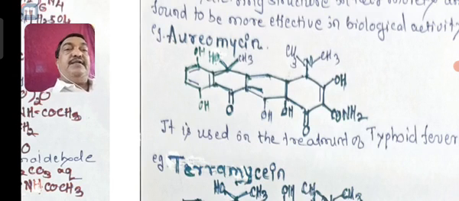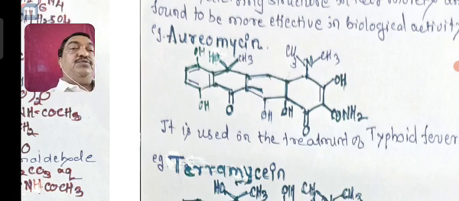It is a 4-member ring structure containing OH on the first benzene ring, second is OH CH3 C double bond O, third one is benzene with OH group, and the fourth one is OH C double bond O CO NH2 OH CH3 N CH3.